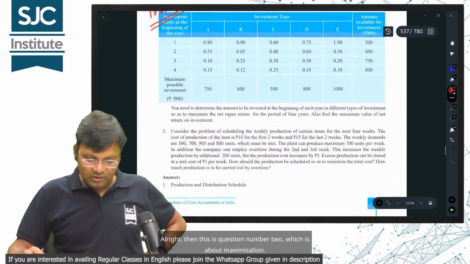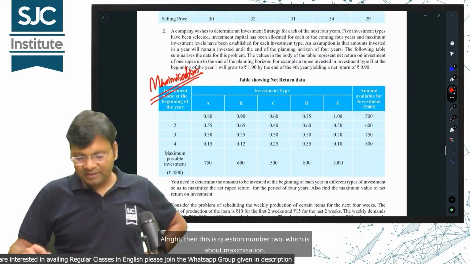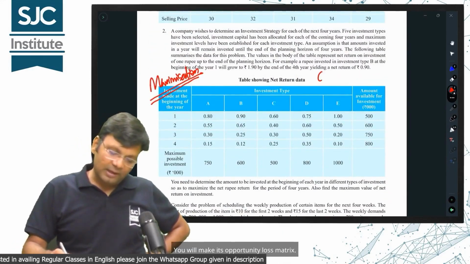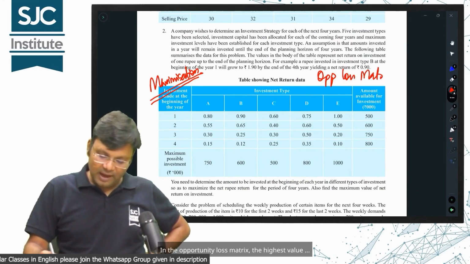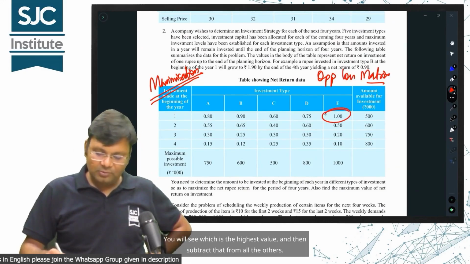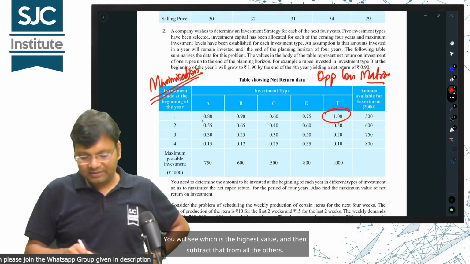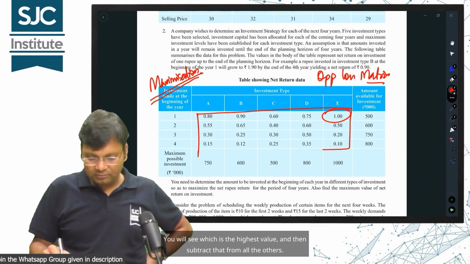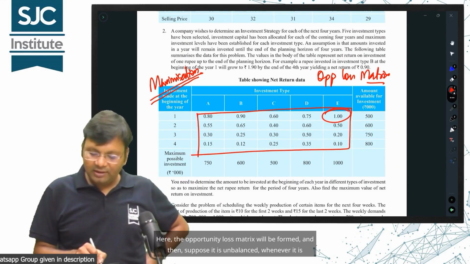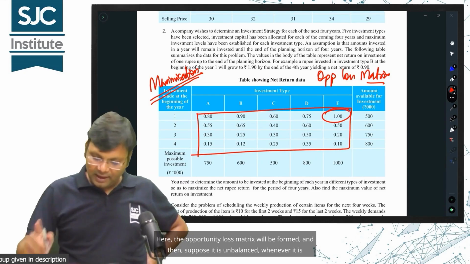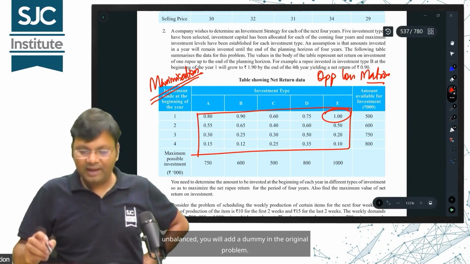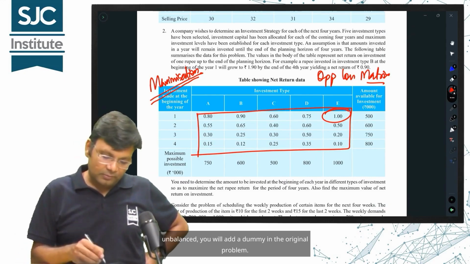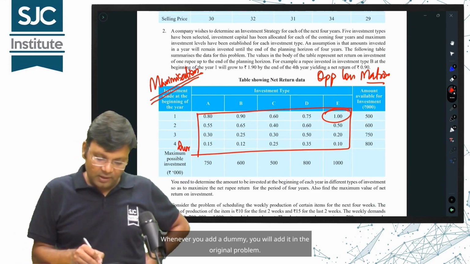Alright, then this is question number 2, which is about maximization. You will make its opportunity loss matrix. In the opportunity loss matrix, you will see which is the highest value and then subtract that from all the others. Here, the opportunity loss matrix will be formed and then, suppose it is unbalanced, whenever it is unbalanced, you will add a dummy in the original problem.